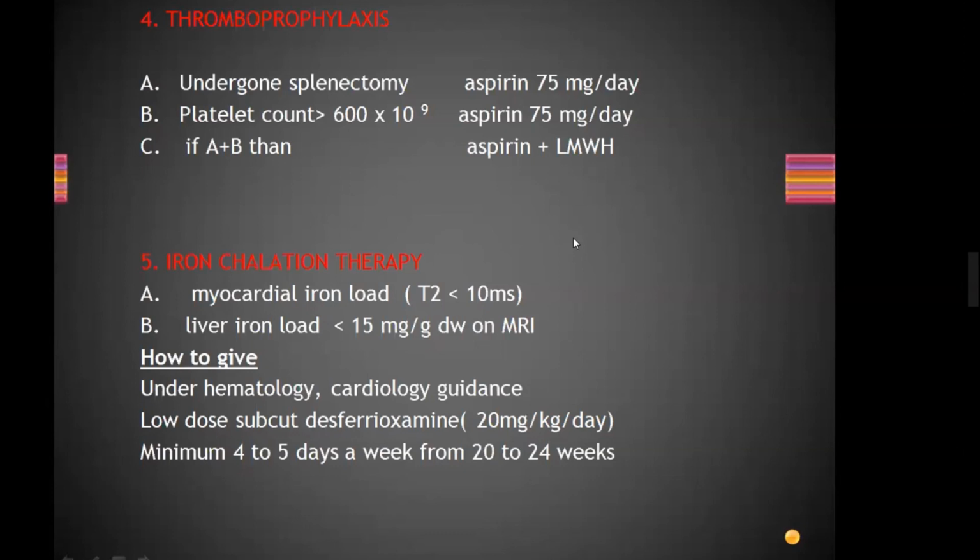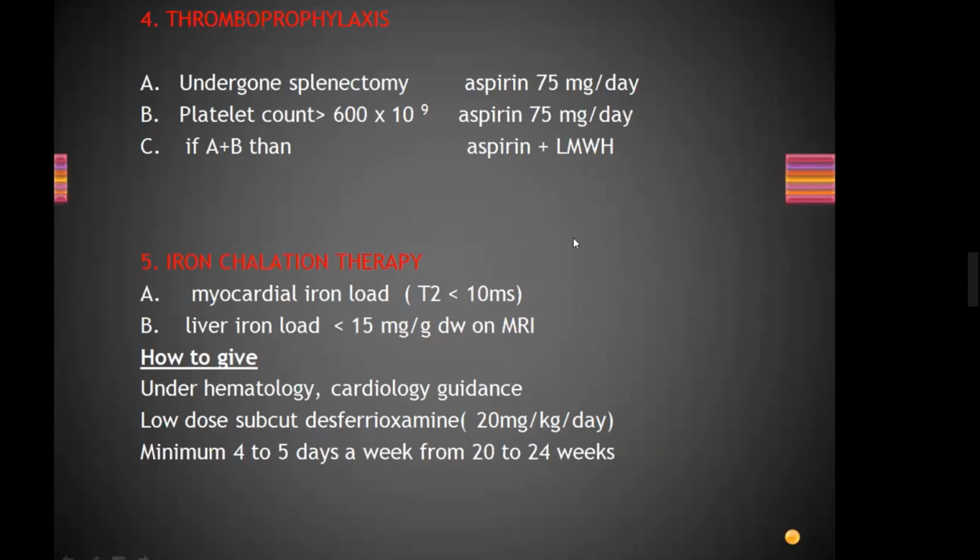And what substance can we give antenatally that is safe in pregnant women? Liver iron load is more than 15? Yes, sorry, I missed the sign.